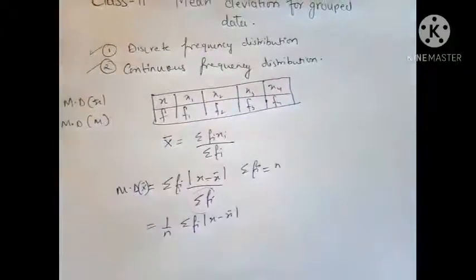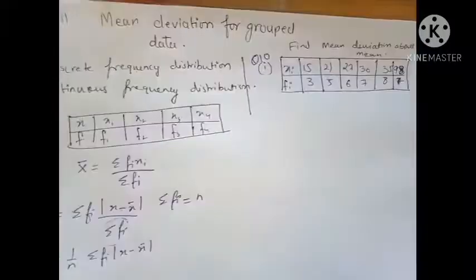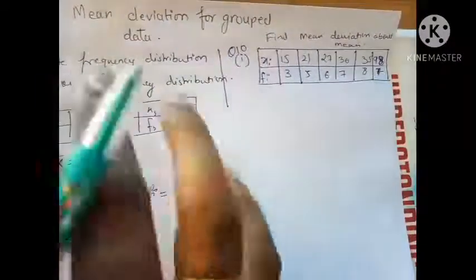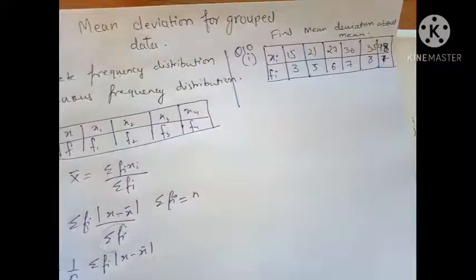So this is the formula that we usually use for discrete frequency distribution. We'll take an example so that it's understandable, and we'll be able to do some questions on them as well. We'll see a question from the exercise, question number 10, first part. I have done a little bit of tampering in question number 10.